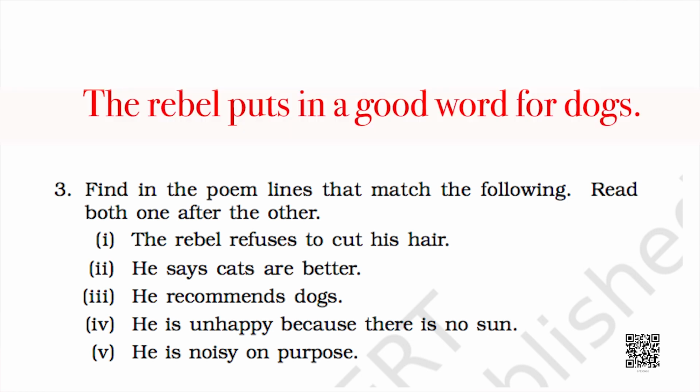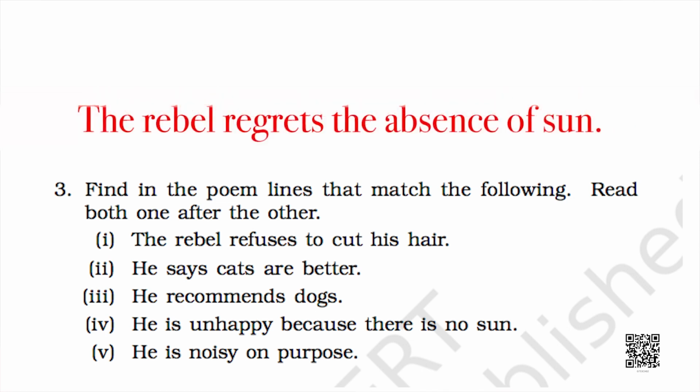Third line is, he recommends dogs. The line matching in the poem is, the rebel puts in a good word for dogs. Fourth line is, he is unhappy because there is no sun. The line matching in the poem is, the rebel regrets the absence of sun.